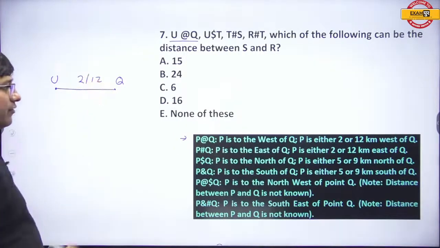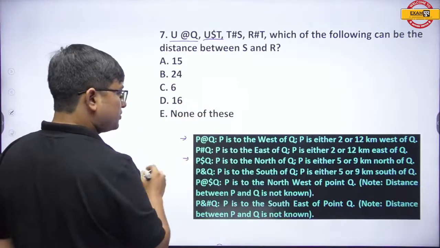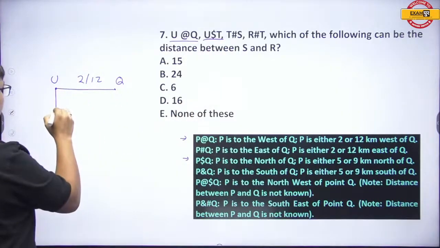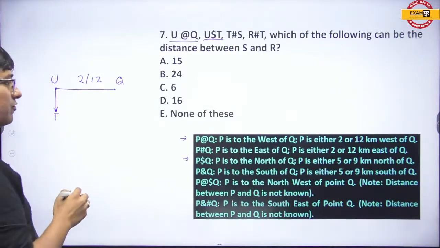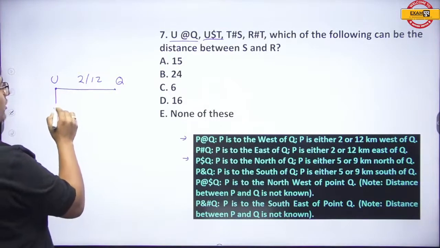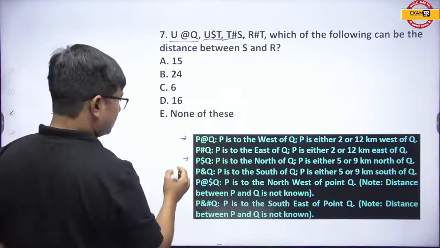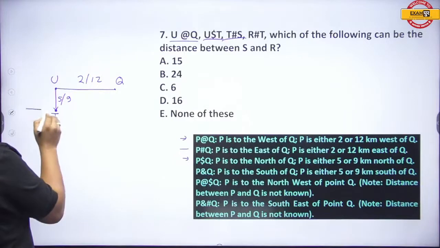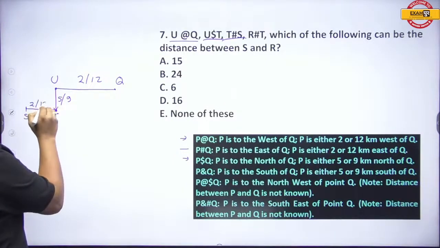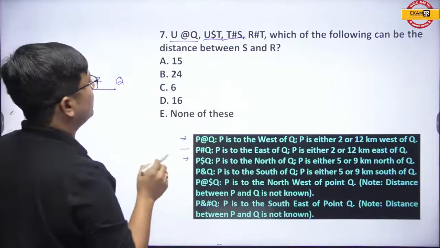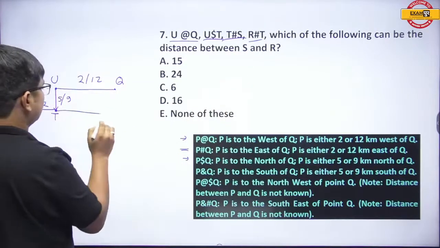We never know. Okay, now U dollar T means U is north of T. How much north? 5 or 9. Okay. Next, T hash S means T is east of S. 2 or 12? We don't know. Next, R hash T means R is east of T.